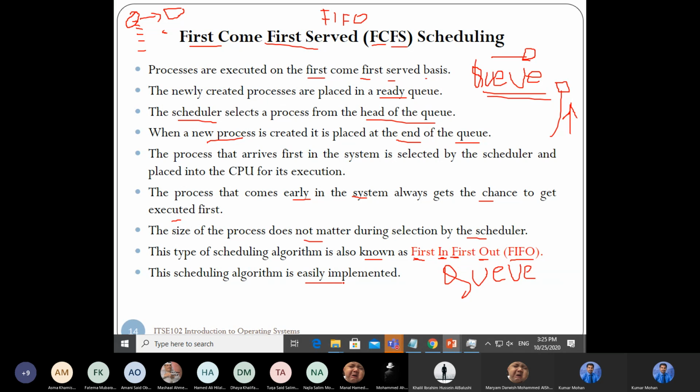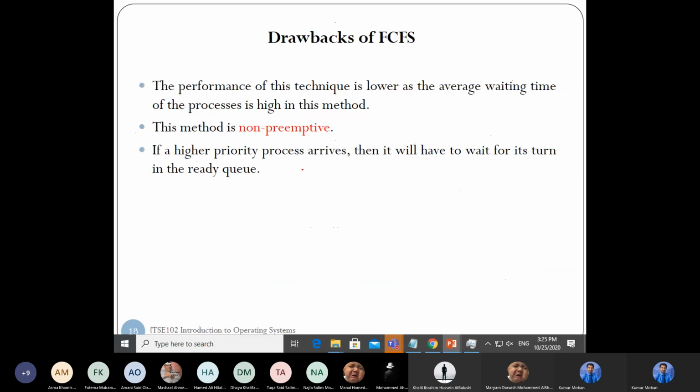The scheduling algorithm is easily implemented. It is very easy to implement. But we have some drawbacks of first come, first serve. The performance of this technique is lower, as the average waiting time for the process is high in this method. I'll tell you while teaching also. This method is non-preemptive. You know what is meant by non-preemptive? It will not come back again.